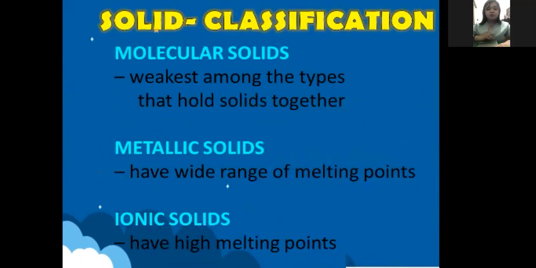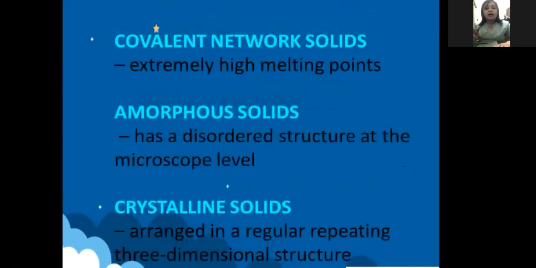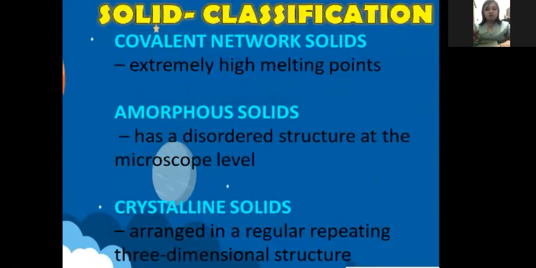Okay, so what is the difference? When we say molecular solid, this is the weakest among the types of the solid classification that holds solid together. When we say metallic solid, these have a wide range of melting points. Okay, so it is stronger than the molecular solid. Next, when we say ionic solid, this is the classification of solid that has a higher melting point than the two. Okay. Now let's go on to the other classification of solid.